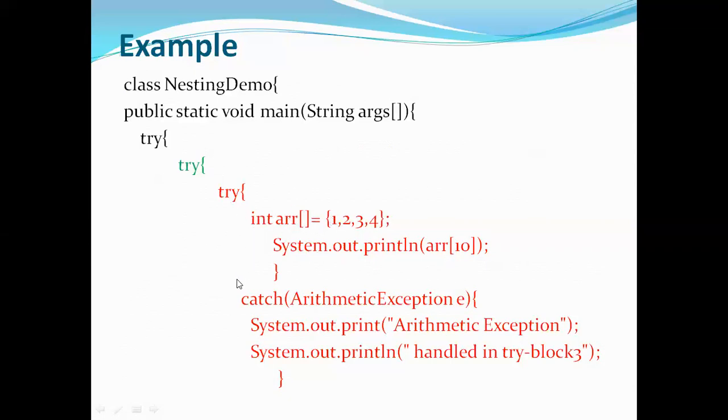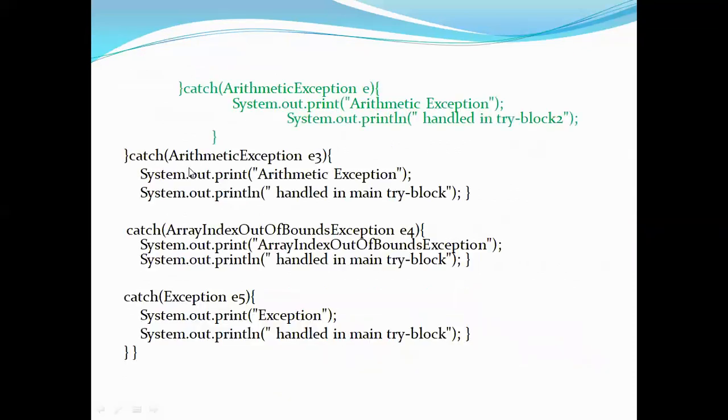So immediately it will go to the following catch block. But in the catch block, it is handling only arithmetic exception. But here, this is not an arithmetic exception. This is an array index out of bound exception. So it means that the matching catch block was not able to handle that. So in that case, what this try will do is it will go to its parent try's catch block. So it will go to the green color catch block.